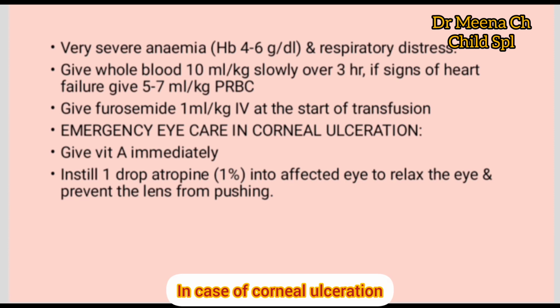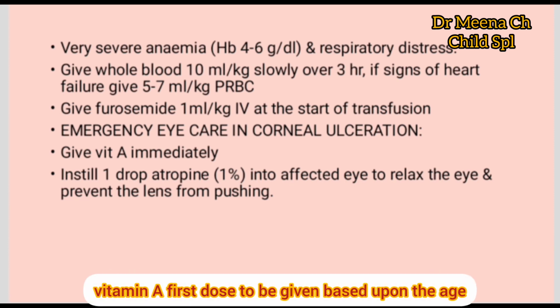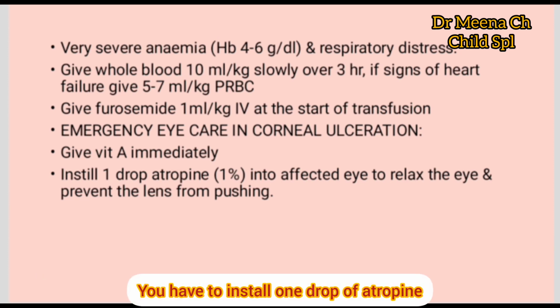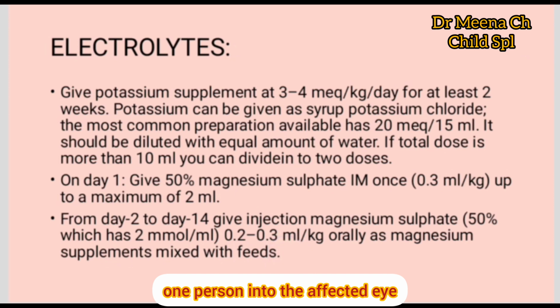In case of corneal ulceration, emergency eye padding to be done, vitamin A first dose to be given. Based upon the age, you have to instill 1 drop of atropine 1% into the affected eye and you have to eye pad the eye in order to prevent further ulceration.